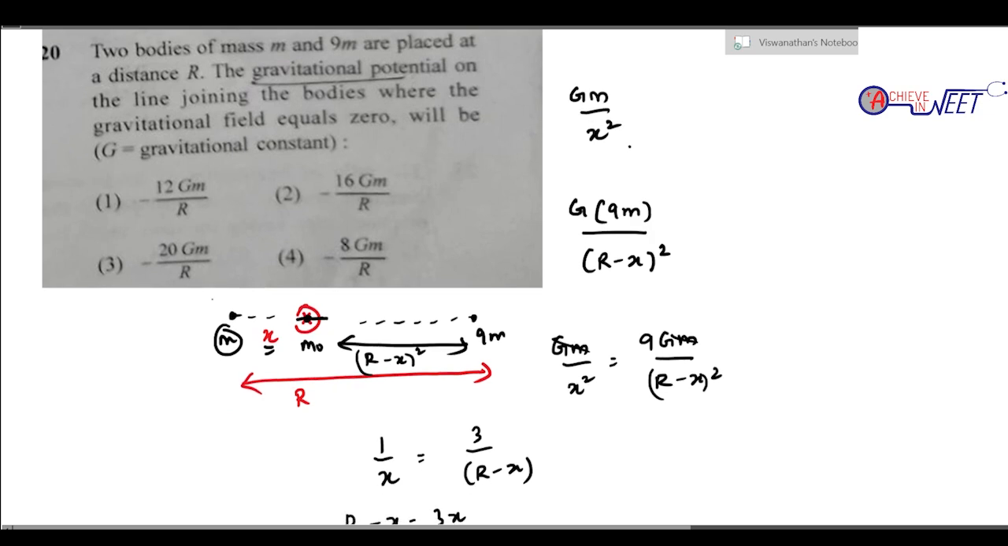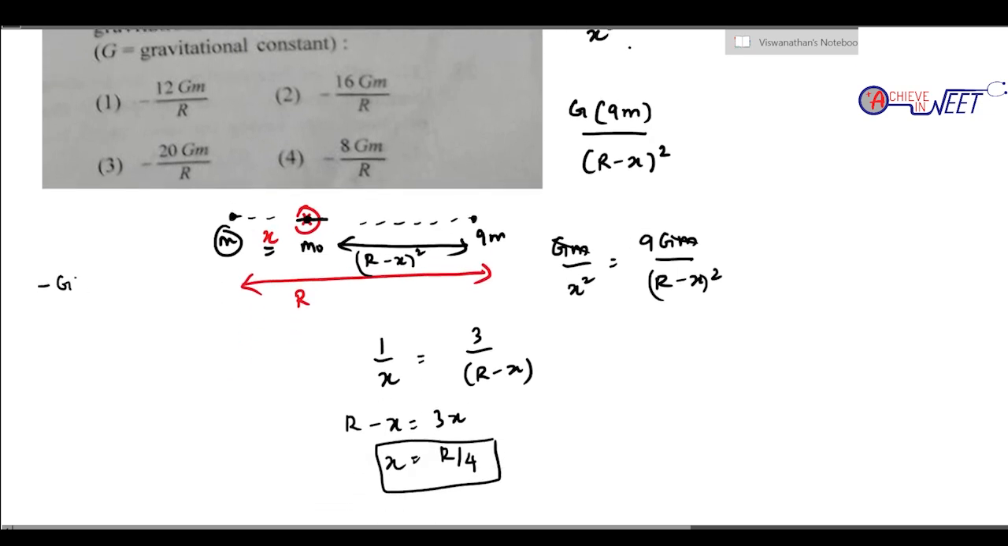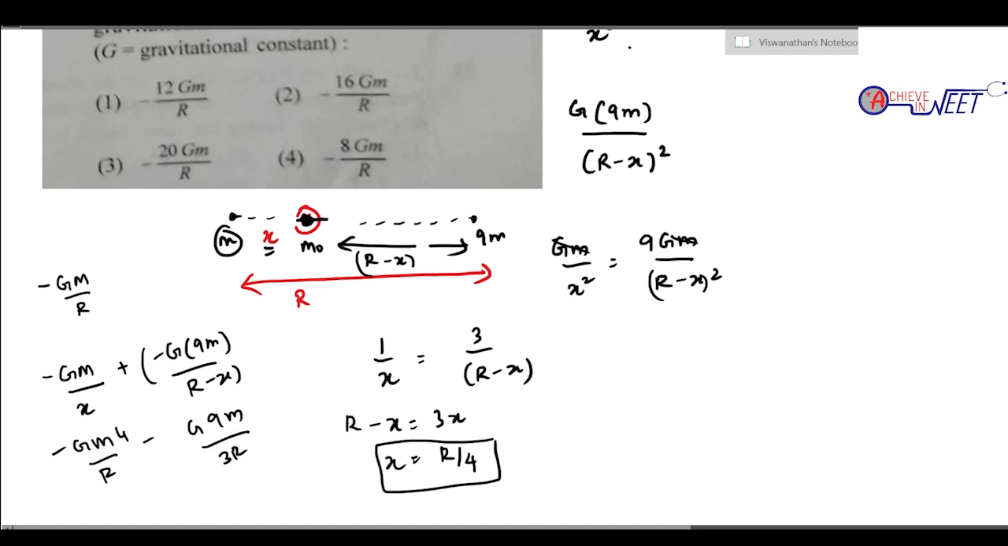They are asking for the value of gravitational potential. So the gravitational potential formula is minus GM by r. So we'll substitute the value. At this point, it is minus GM by x plus minus G into 9M by (r minus x). So minus GM by x, minus G into 9M by (r minus x). We know the value of x, so minus GM by (r by 4) minus G into 9M by (3r by 4).